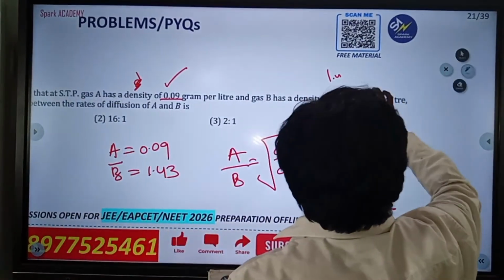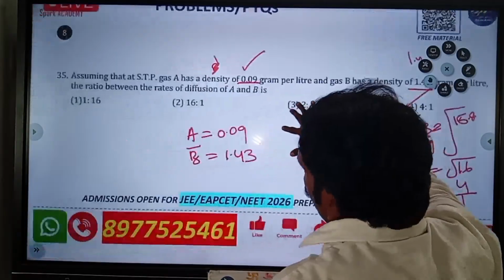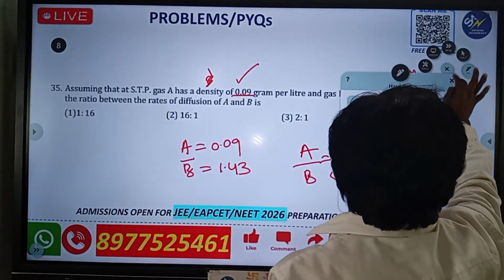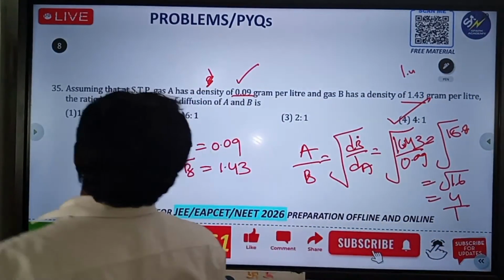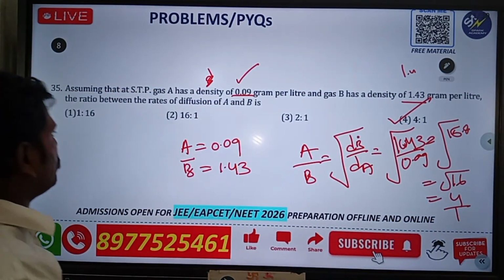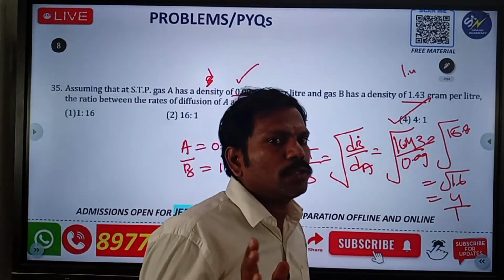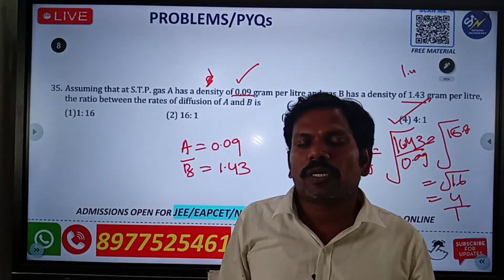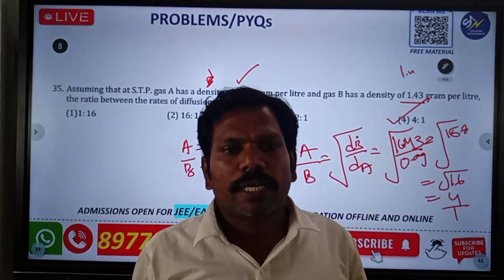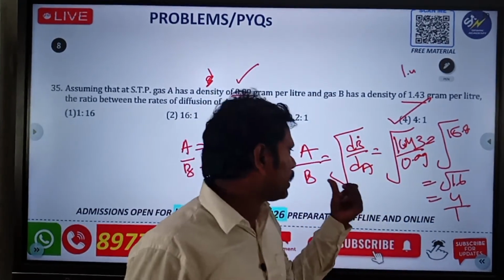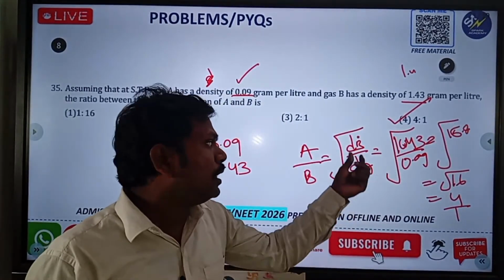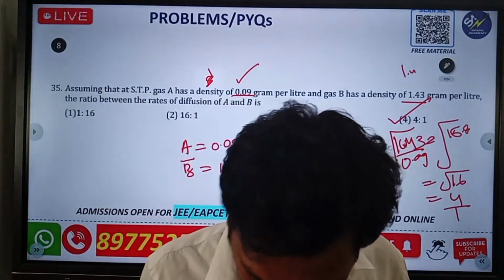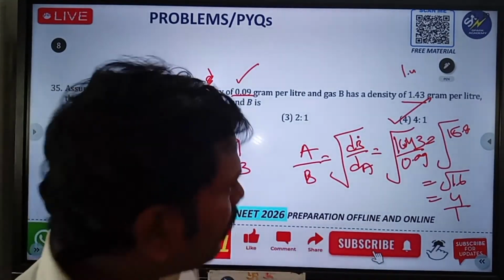Simple logic: they are giving the density values, and we are calculating the diffusion rates. We already know that gas diffusion is inversely proportional to the density. So the diffusion rate of A by the diffusion rate of B is equal to the density of B by the density of A. Clear till now? You can understand.